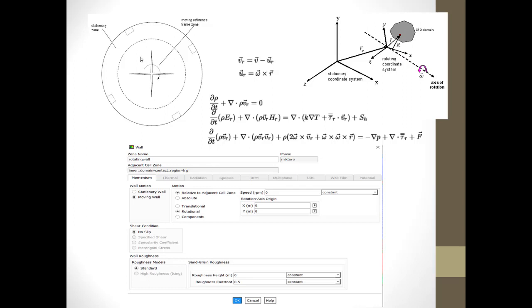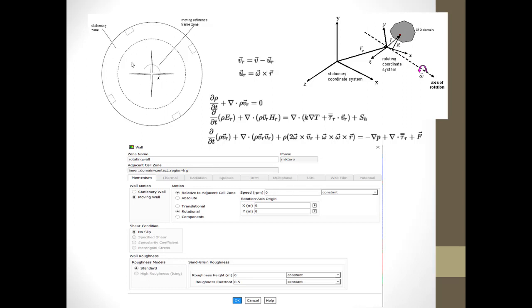Now there is an extra consideration we need to make for the boundary conditions. Before, we considered the cell zone condition where we gave the motion to the zone, but in the wall or boundary conditions, you will consider this star mark as a wall. For that wall we need to specify a moving wall and give the speed in RPM as 0. What does it mean? It means that it is at rest, that the wall at the center is relative to this moving frame zone with 0 RPM.